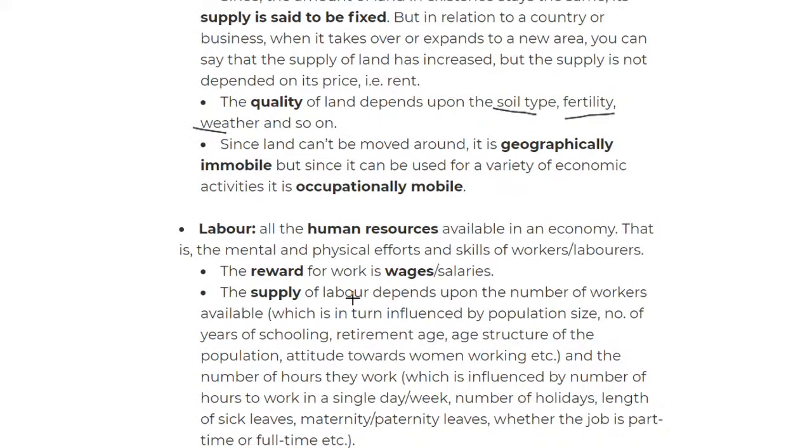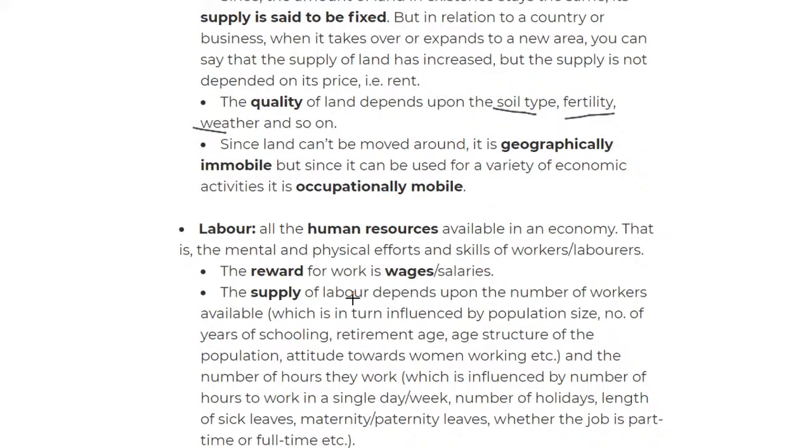Labor is basically the human resources available in the economy. This is the mental and physical effort of workers. The key word here is workers. Later on we'll get to capital, where machinery comes into the picture, but for now we're looking at workers. We start with the reward because that's the most important and most asked question. The reward for this is wages or salaries. For example, if I become a doctor, my reward is getting a salary, getting money. That's my source of income.